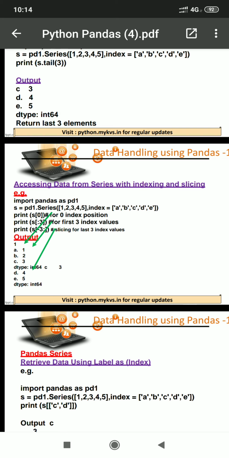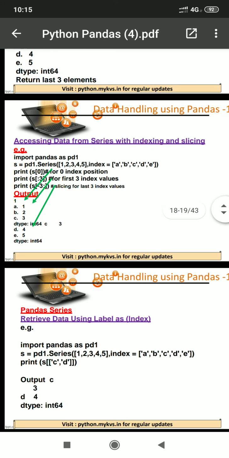Then we are calling print to extract the last 3 values, working similar to the tail function. We are not mentioning the last argument after the colon sign. It means it will go up to the last position. So it will start from minus 3, minus 2, minus 1, like that. So at minus 3, C3, then D4, then E5. It is possible.